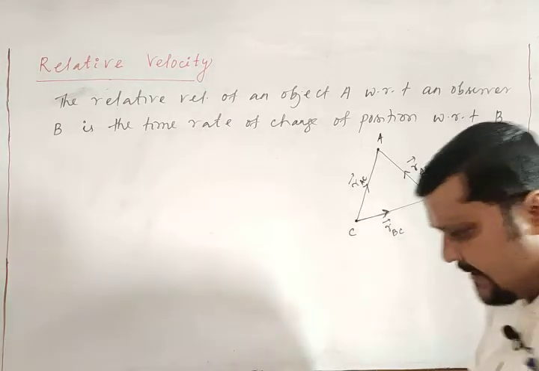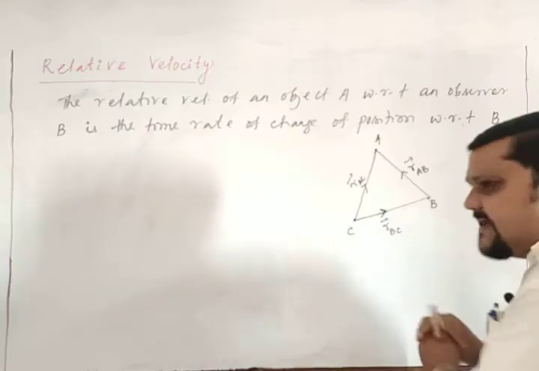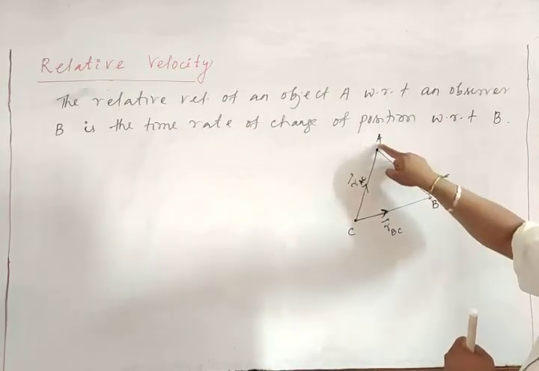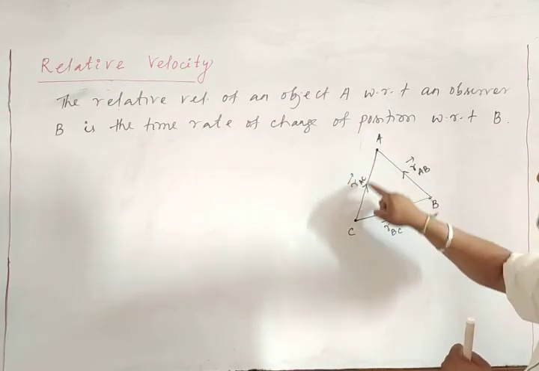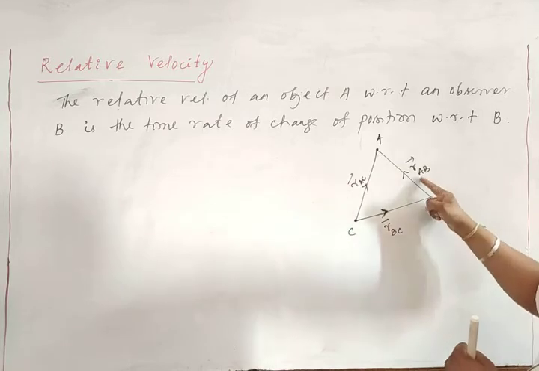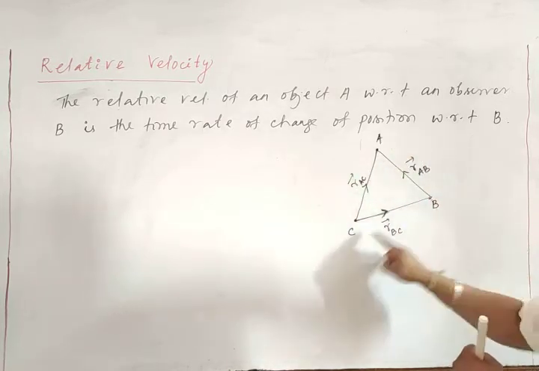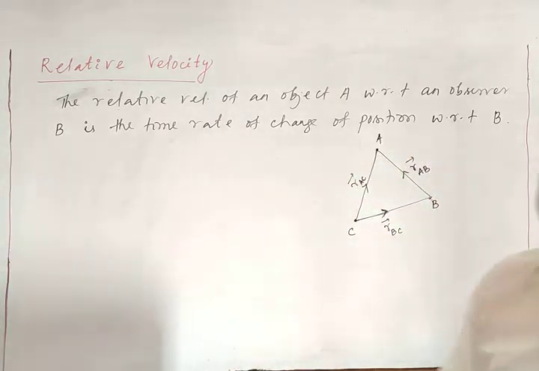Here we consider three objects. The position vector of A with respect to C, I have noted as RAC. A with respect to B is RAB, and B with respect to C is RBC.